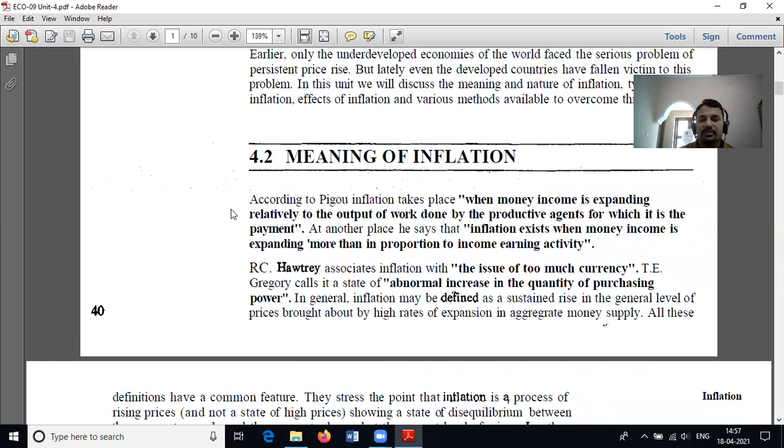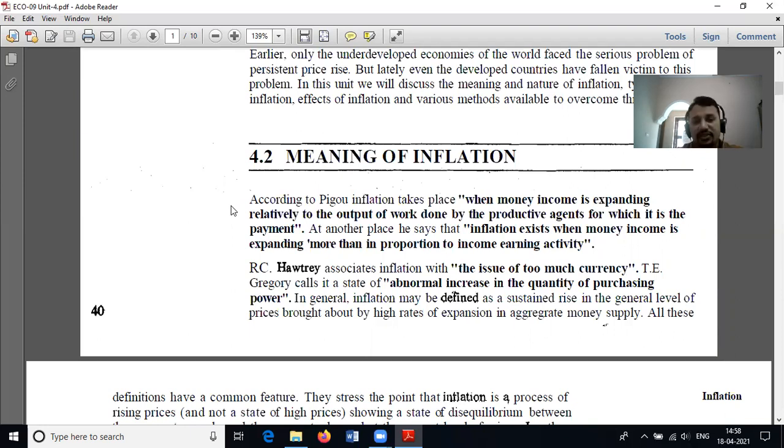According to the famous economist Pigou, inflation takes place when money income is expanding relative to the output of work done by the productive agents for which it is the payment. That means, in his view, inflation will take place only when money income is expanding relative to the output of work done by the productive agents for which it is the payment.